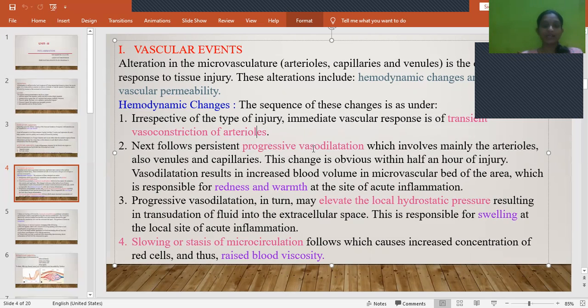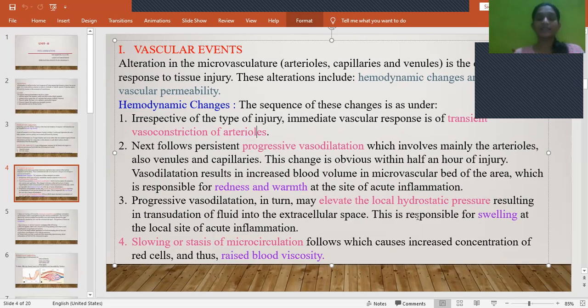Because of this progressive vasodilation, there is elevation in the local hydrostatic pressure. Because of this increase in the hydrostatic pressure, there will be movement of fluid into the extracellular space.